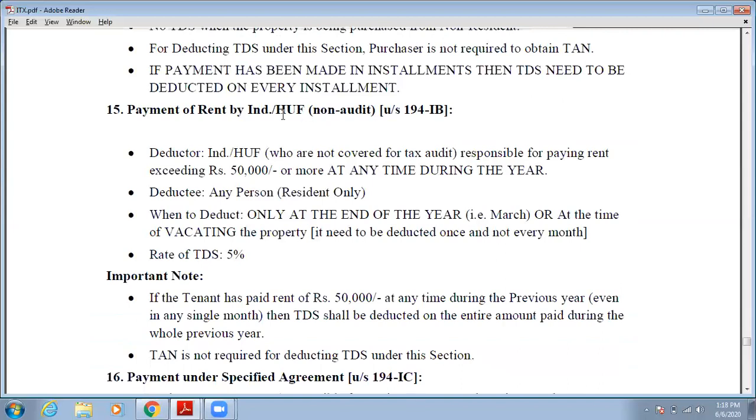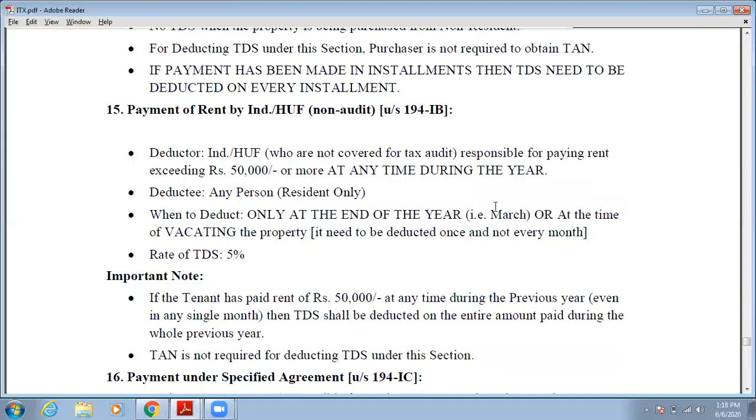Payment of rent by individual or HUF. If any individual or HUF is paying the rent, and their books of accounts are not audited, what will be the provision? Who will be the deductor? Individual or HUF, who are not covered for tax audit, responsible for paying rent exceeding rupees 50,000 or more at any time during the year.